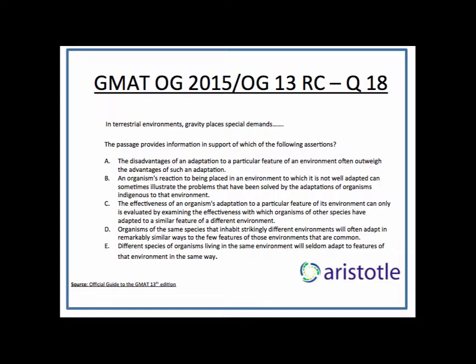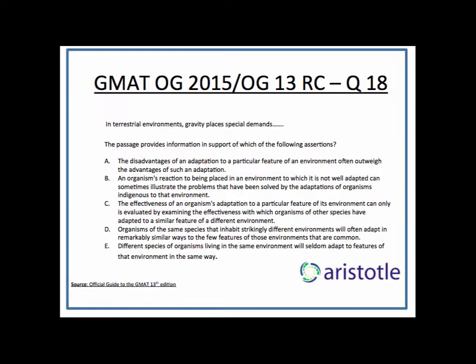But what I did understand is that the language they are using in these options is not very direct. I had to read the option twice or thrice to understand what it was saying. Okay, B says, an organism's reaction to being placed in an environment to which it is not well adapted, which is sea snakes now, if sea snakes were placed on land, can sometimes illustrate the problems that have been solved by the adaptations of organisms indigenous to their environment.